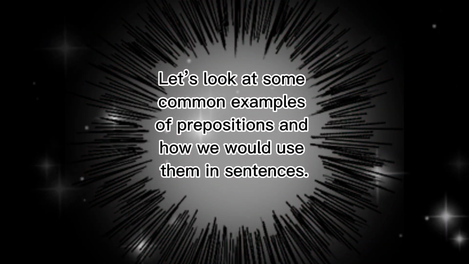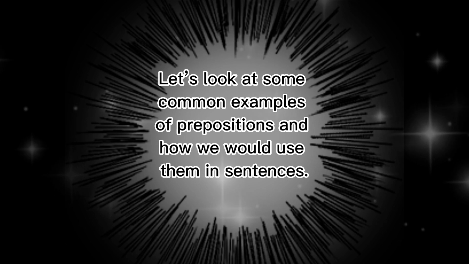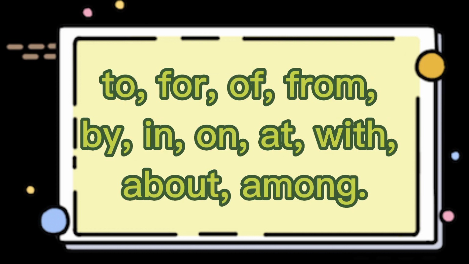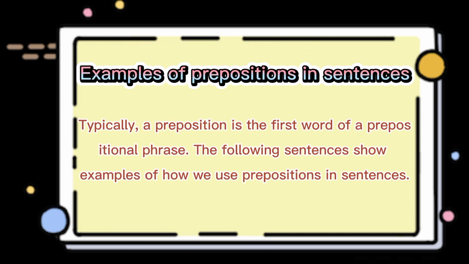Preposition examples. Let's look at some common examples of prepositions and how we would use them in sentences. List of common prepositions. Prepositions appear in lots of sentences, and some of the most commonly used words in the English language are prepositions. Some frequently used prepositions include to, for, of, from, by, in, on, at, with, about, among. Examples of prepositions in sentences. Typically, a preposition is the first word of a prepositional phrase. The following sentences show examples of how we use prepositions in sentences.